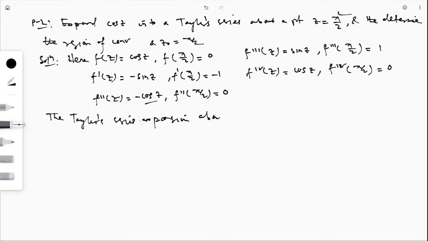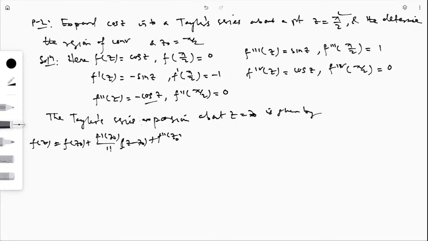The Taylor series expansion about z equal to z naught is given by f(z) is equal to f(z naught) plus f dash z naught by 1 factorial into (z minus z naught) plus f double dash z naught by 2 factorial into (z minus z naught) square plus f triple dash z naught by 3 factorial into (z minus z naught) cube, like this.